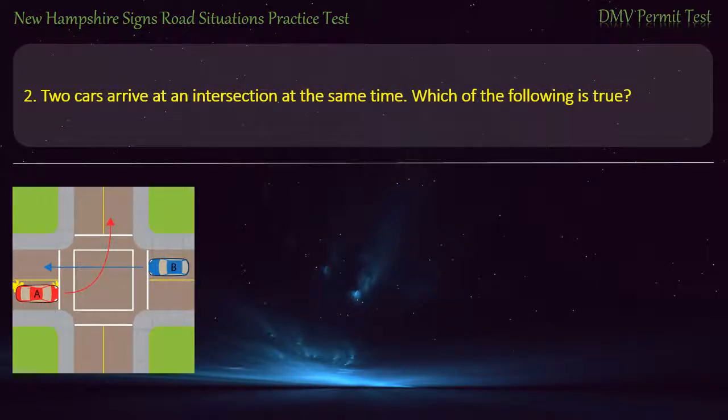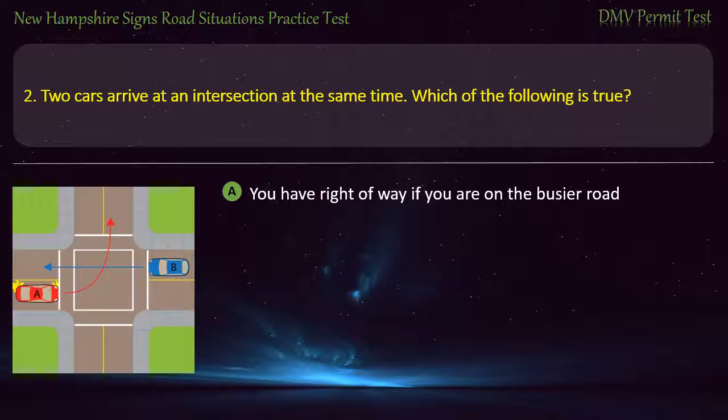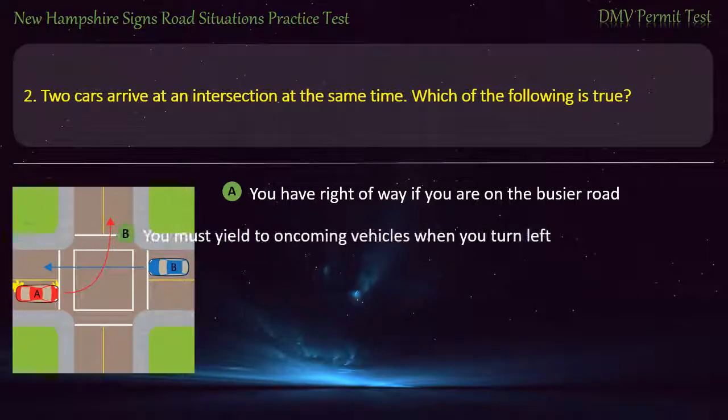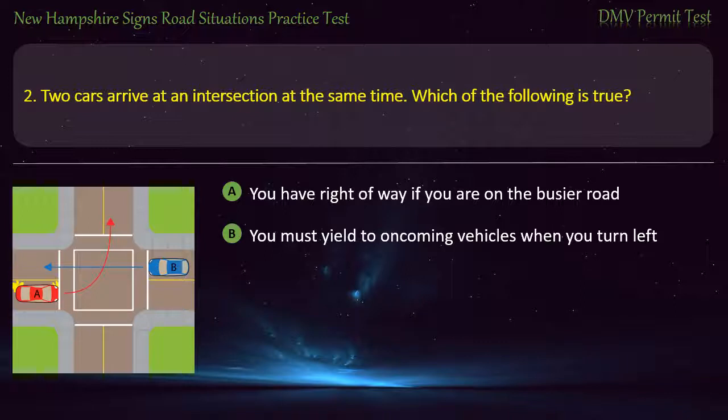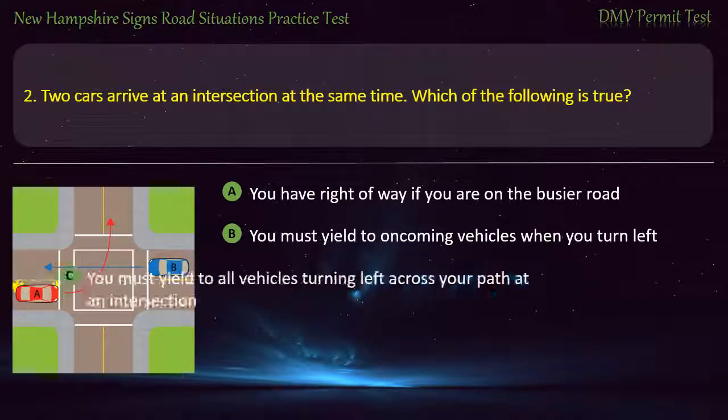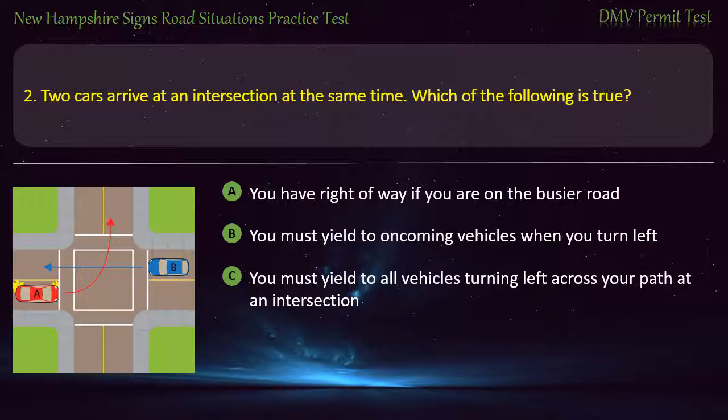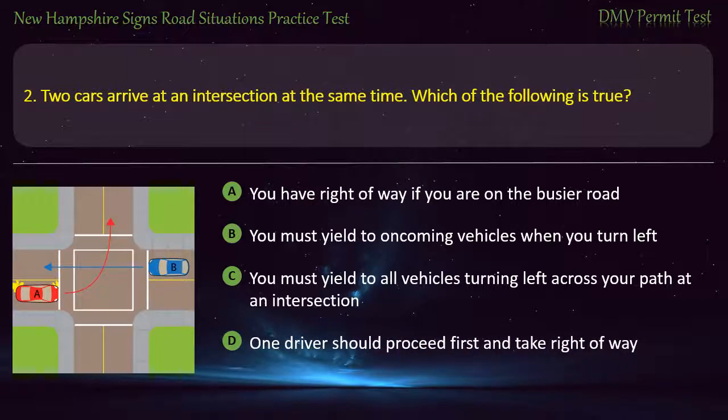Question 2. Two cars arrive at an intersection at the same time. Which of the following is true? You have right of way if you are on the busier road. You must yield to oncoming vehicles when you turn left. You must yield to all vehicles turning left across your path at an intersection. One driver should proceed first and take right of way. Answer. You must yield to oncoming vehicles when you turn left.